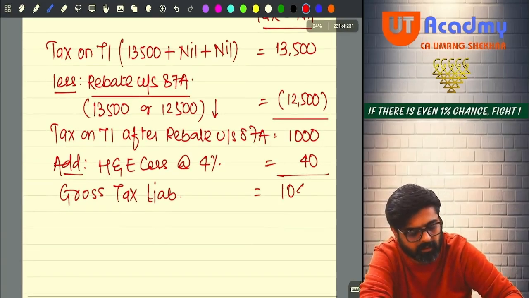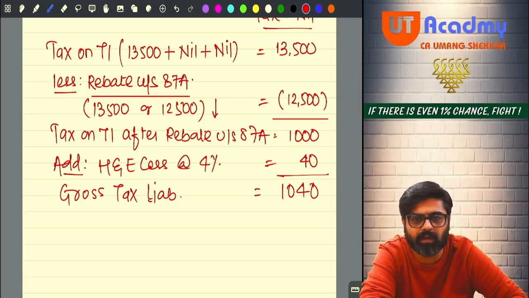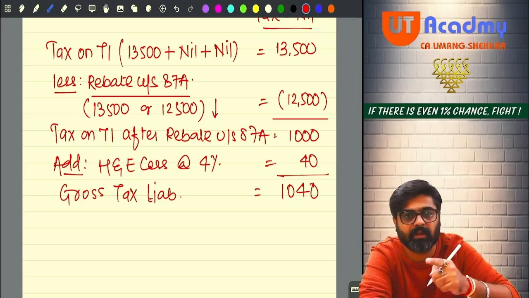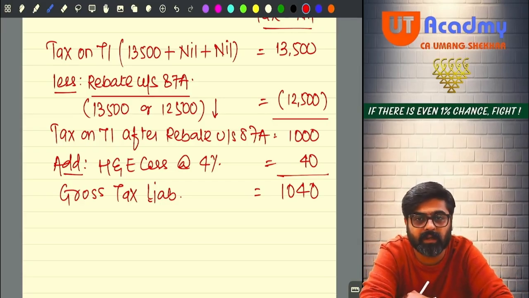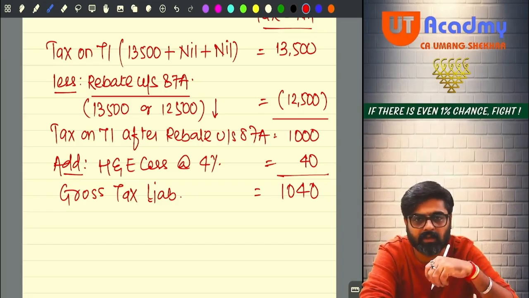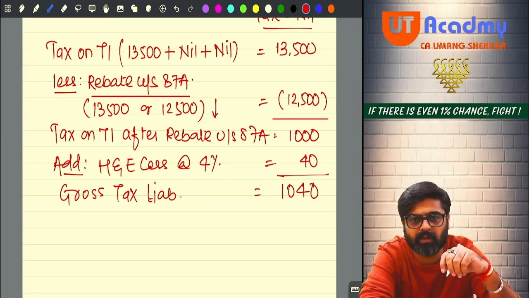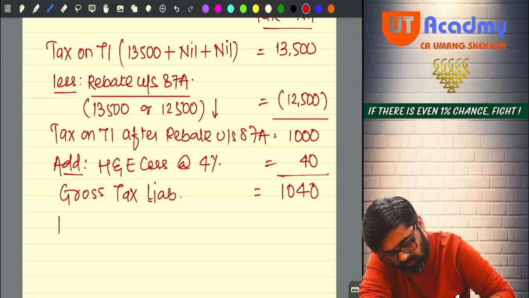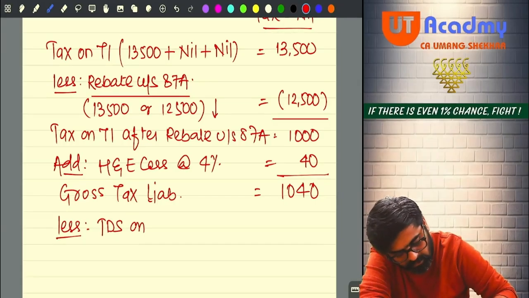Tax liability 1,040. This is not the tax which you are supposed to pay. Out of gross tax liability, you get some TDS credit. You get the tax credit of advance tax. So do you have any TDS? Yes. On winnings of 45,000, which was more than 10,000, TDS would have been deducted. Yesterday only in a few questions we have done. Less TDS on winnings.